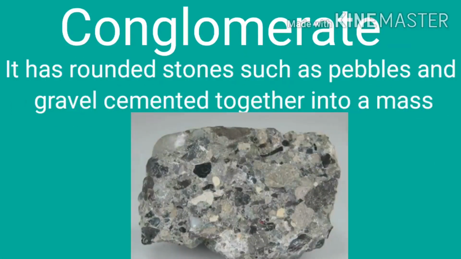Next is conglomerate. Conglomerate has rounded stones such as pebbles and gravels cemented together into a mass. Here, when mountains are worn away because of rain, wind and rivers flowing, and if they have pebbles and gravels, when they are deposited somewhere else, then they are compressed and cemented together to form conglomerate.